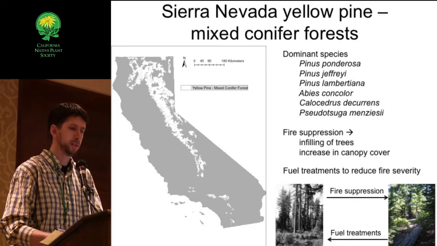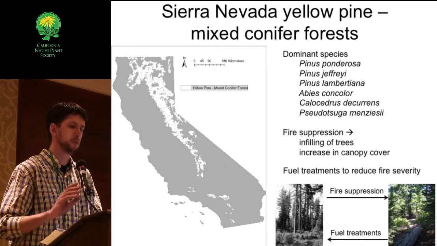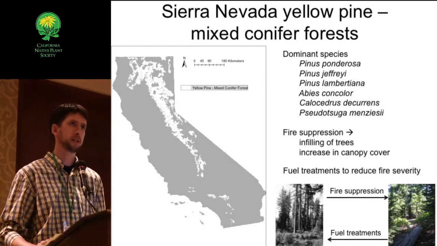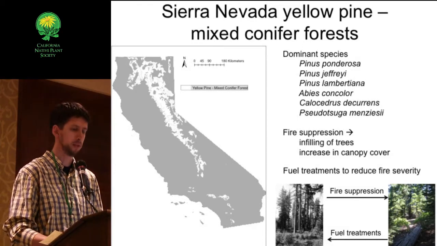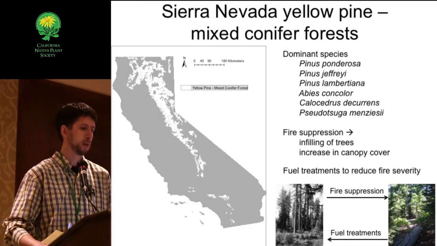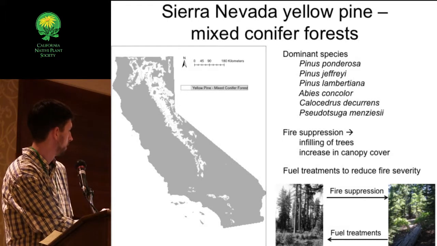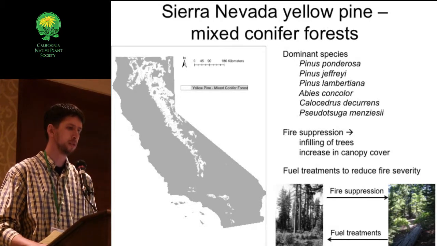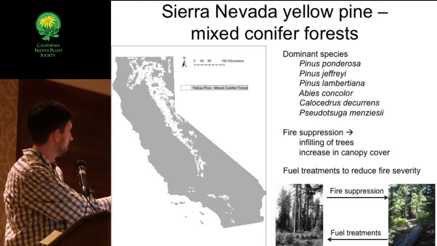So, like Karina mentioned, we're going to be transitioning from the chaparral to the forest. This research was primarily in Sierra Nevada yellow pine and mixed conifer forests, which I suspect many of you are familiar with. These are forests in eastern California from the Southern Cascades down to the San Bernardino and Angeles Mountains in Southern California, but primarily in the Sierra Nevada.